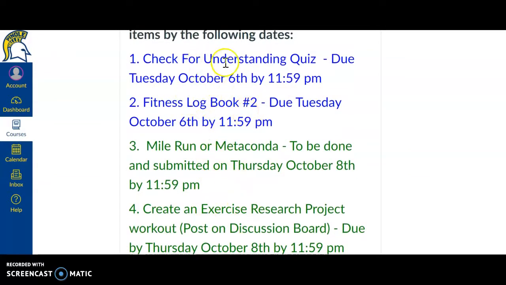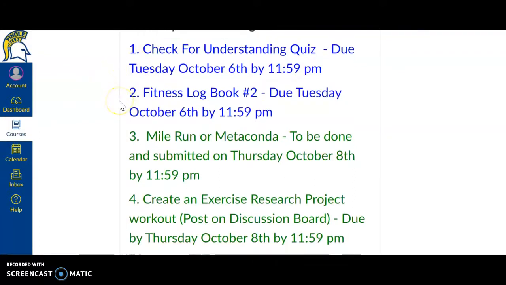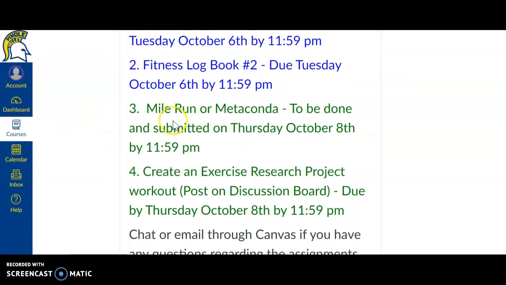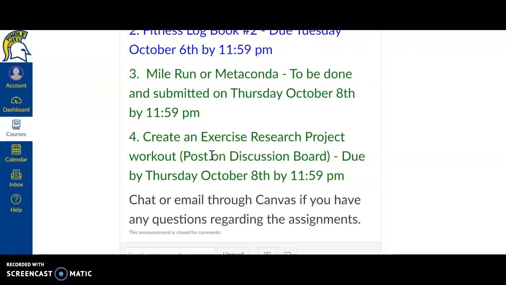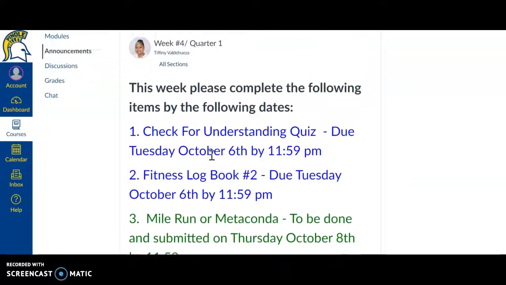Your first one is going to be a check for understanding quiz, and this is basically just information regarding the class so far, making sure you understand what things mean on Canvas. It's pretty straightforward. There's no reading required. And then you have a fitness logbook, which we'll talk about in a minute. You also have on Thursday a mile run or Metaconda, and that's due on Thursday. And then you will be creating an exercise research project workout, and you'll be posting it on the discussion board on Thursday. We will talk about each one individually in just a few moments.